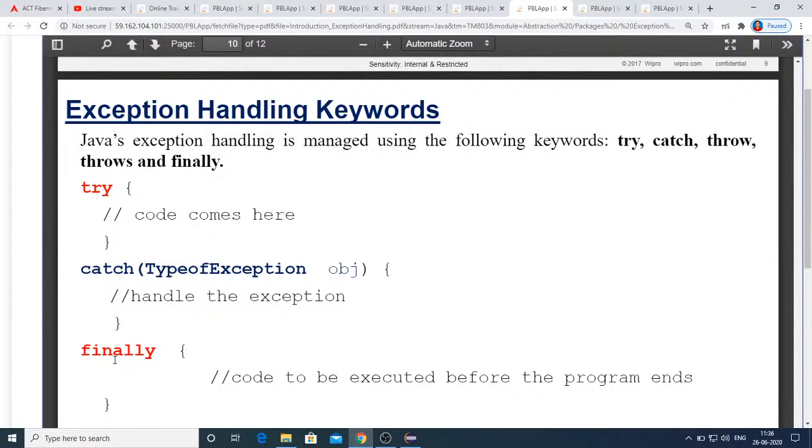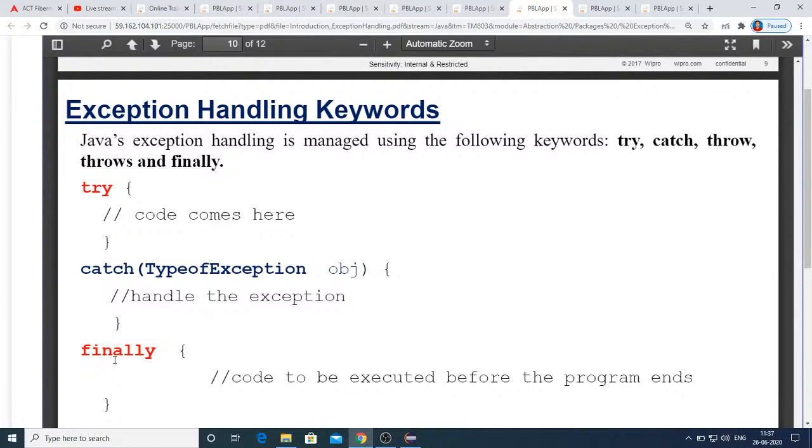And then finally is one block which gets executed whether an exception occurs or not. Finally is the block that gets executed all the time. So that's what you will be using the finally block for.